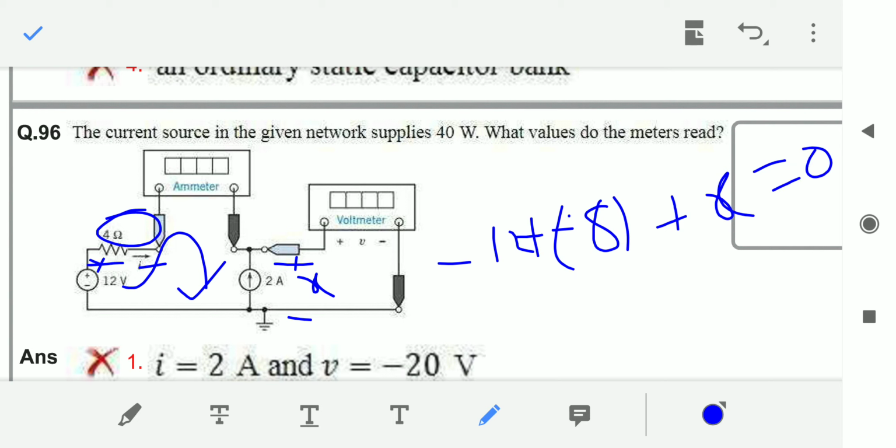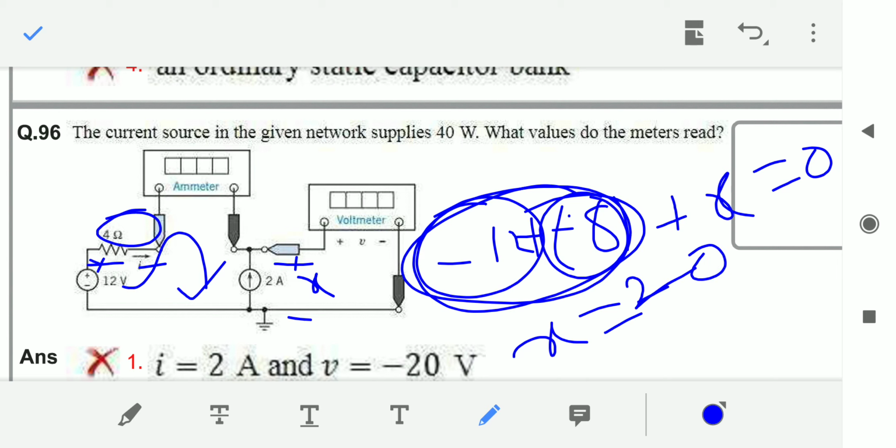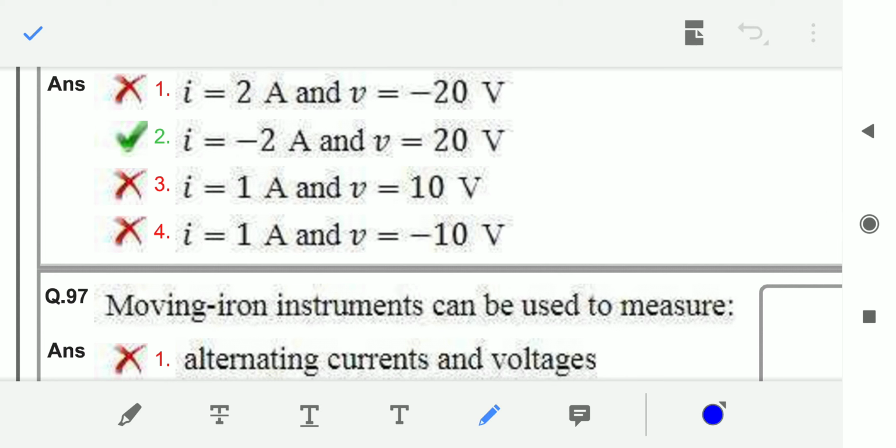So X equals minus 20. Sorry, X minus 20 equals 0. If I send this minus 20 to that side, I will get plus 20. So the voltmeter reading is equal to 20 volts. So option 2 is the right answer.